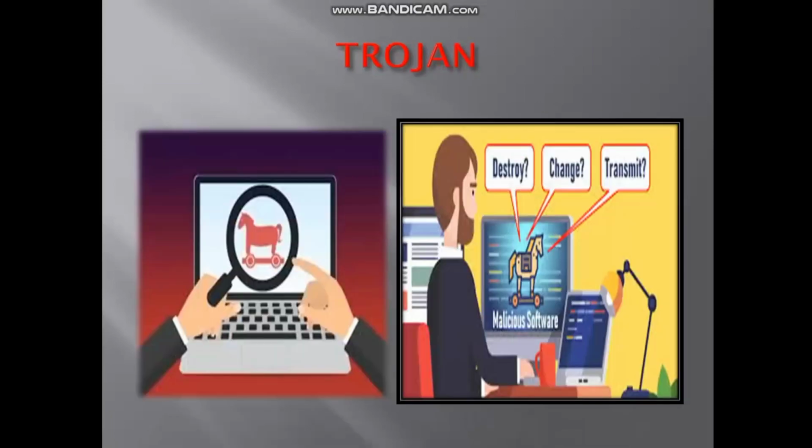Okay. The next is Trojan virus. Basically, Trojans are destructive programs that hide their intention as they appear to be very useful. Means the viruses show themselves as very useful, but the main effect of these viruses is to harm our system.